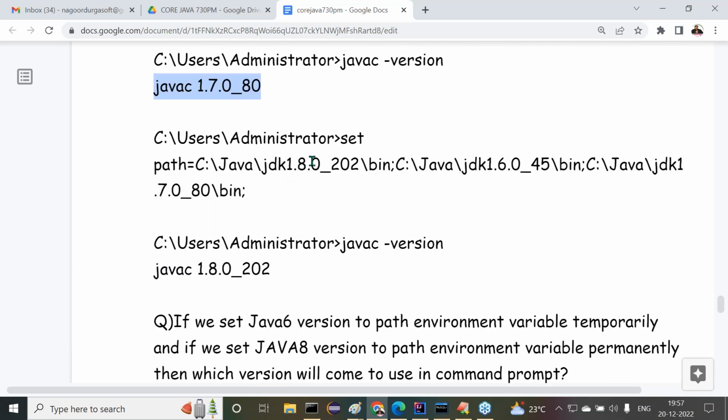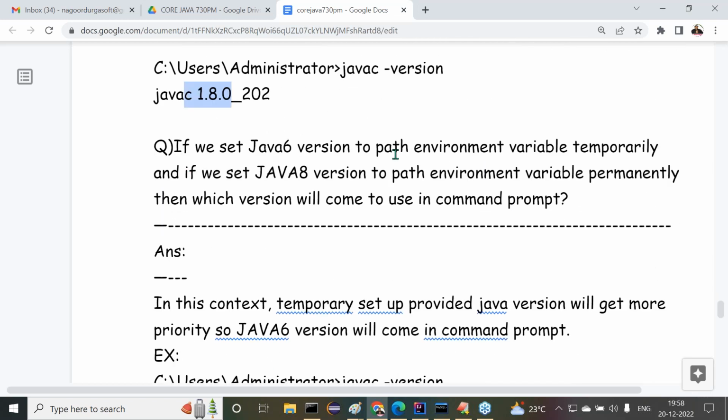Again the same thing. First one is 1.8, next one is 1.6, next one is 1.7. Then which one will come to us? 1.8 we are able to get. That's the point.